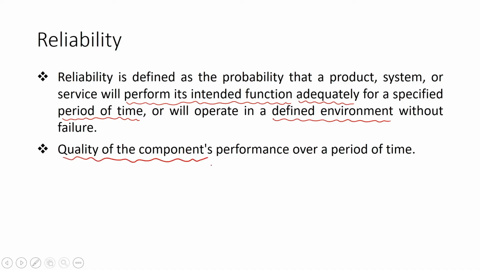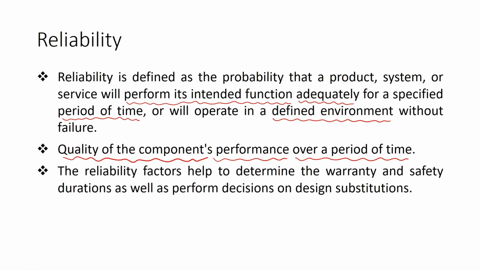If the sensor or the component is not able to work under these kinds of harsh conditions which are specified, then it is not advisable to purchase such products. Or in short, we can say the quality of a component's performance over a period of time is nothing but the reliability. Why should we consider the reliability during the selection of the atoms?